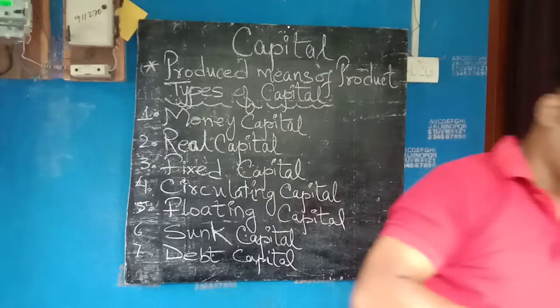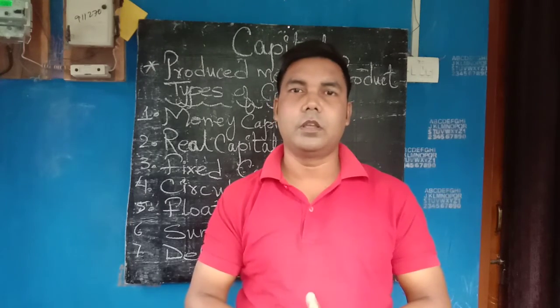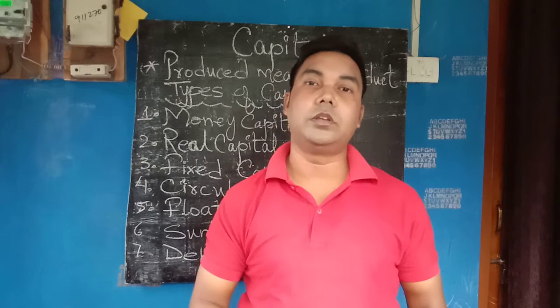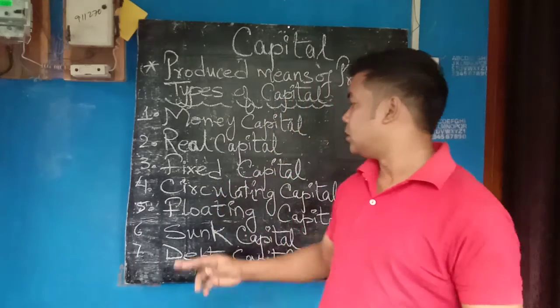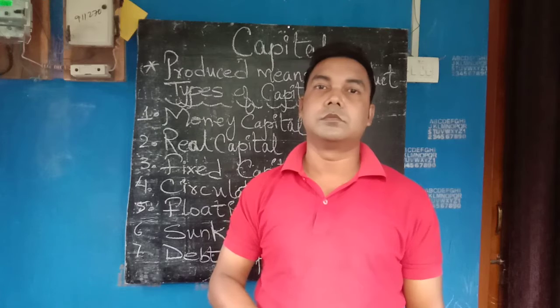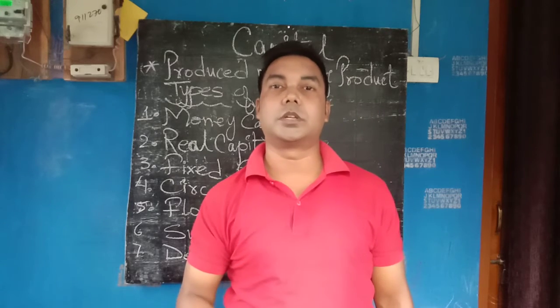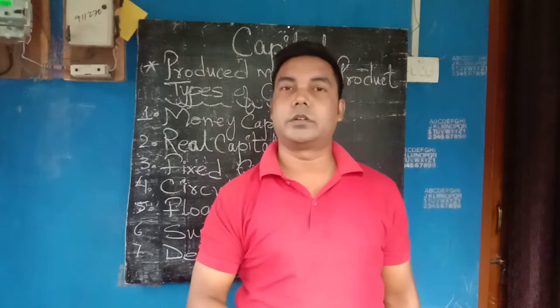No, you can't get the same wheat. So that's why it is used only once. This circulating capital are those goods which are used only once in the line of production. Next time if you're going to use, you can't.